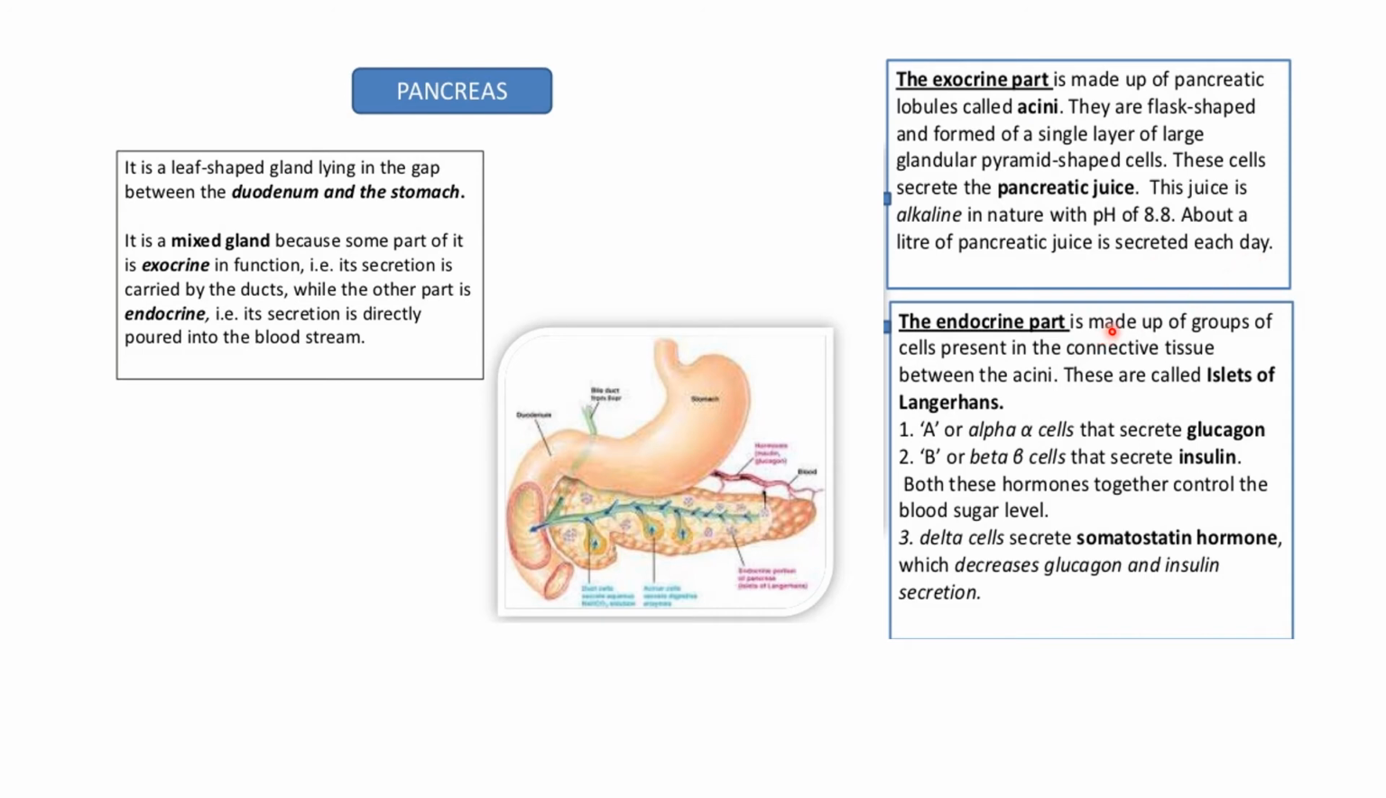Now let's see the endocrine part. They are known as the islets of Langerhans. There are alpha cells which secrete glucagon, beta cells which secrete insulin, and delta cells which secrete somatostatin.